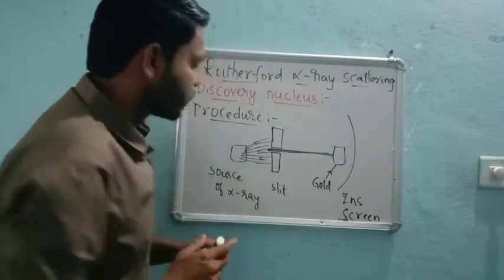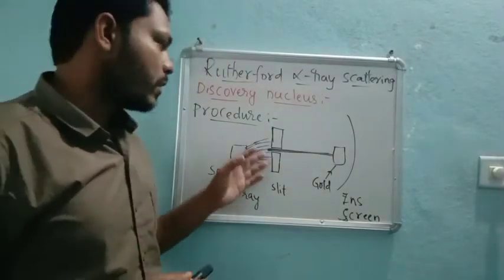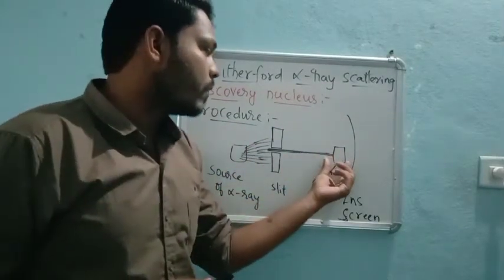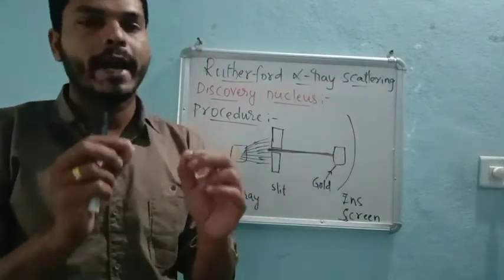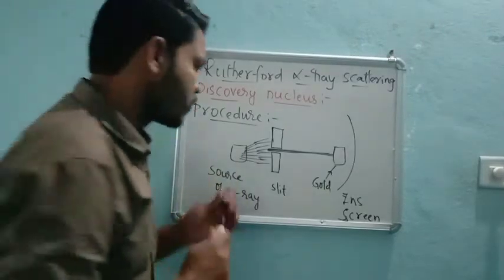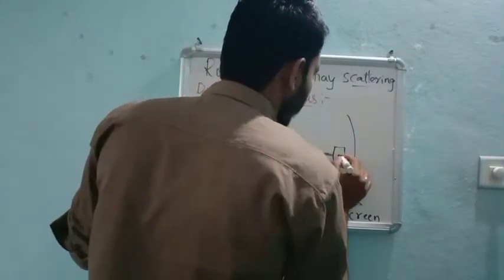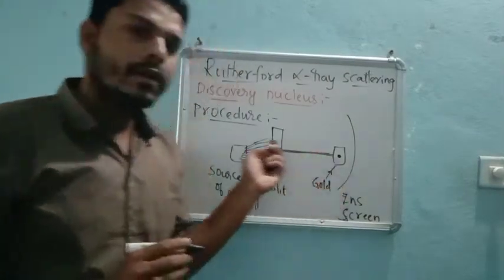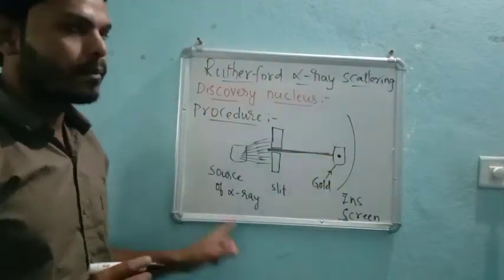After the gold foil, we might be having some matter, that is for sure. So in the gold foil we have matter. In the experiment it is not given, but you can consider this is our setup.